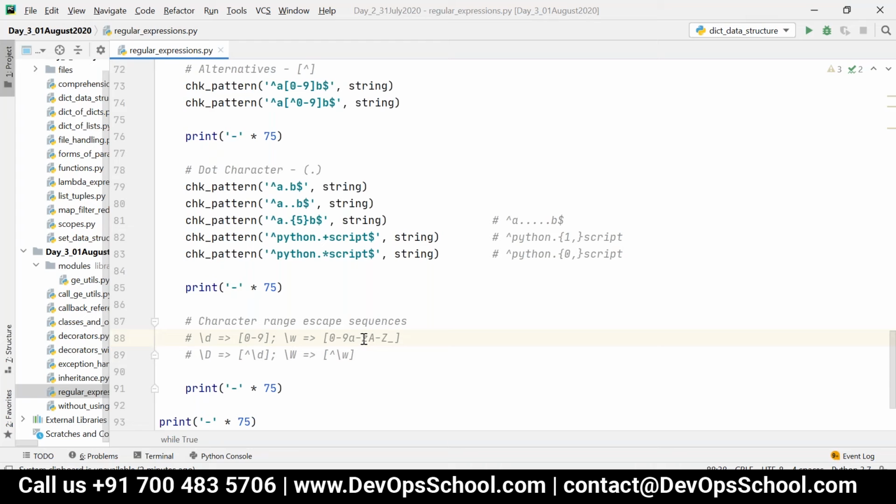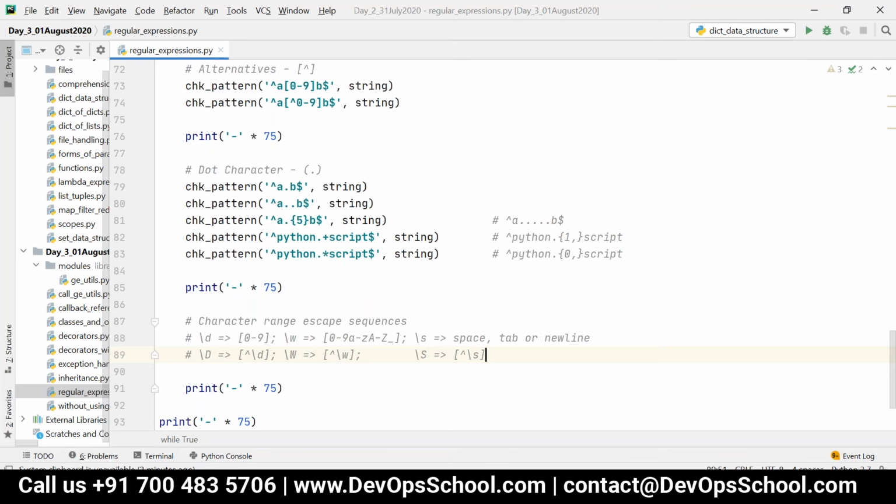And similarly I have slash s. It matches a space or a tab or new line. And similarly if I say slash capital S, it is apart from those characters of slash s.